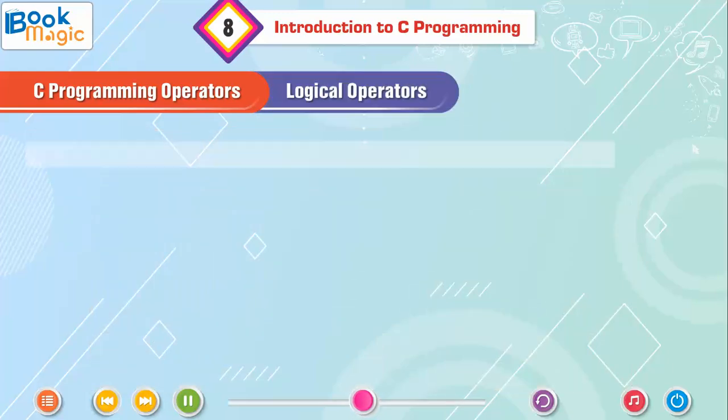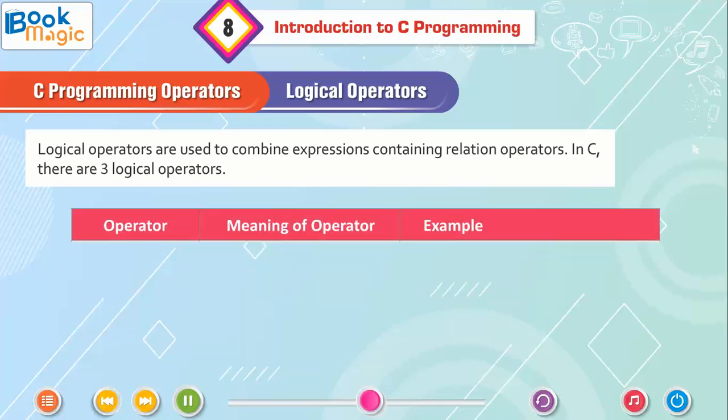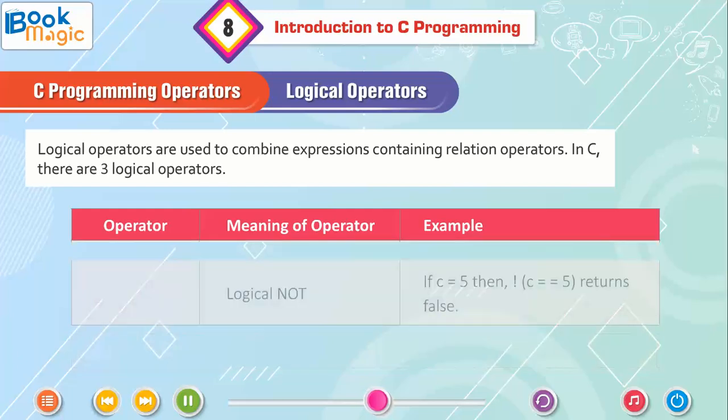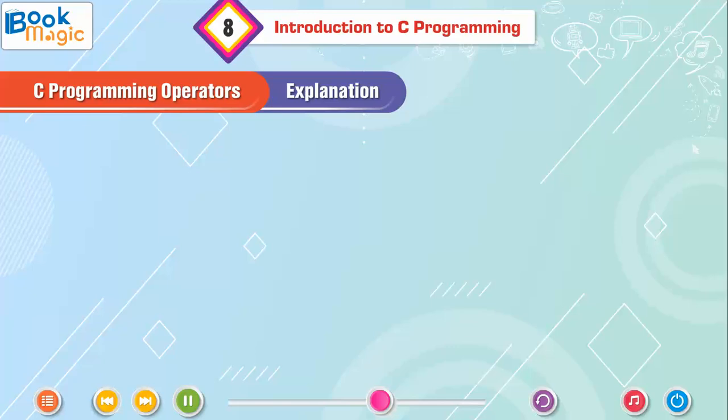Logical operators. Logical operators are used to combine expressions containing relational operators. In C, there are 3 logical operators. Operator, meaning of operator, example: logical and, logical or, logical not. Example and explanation.